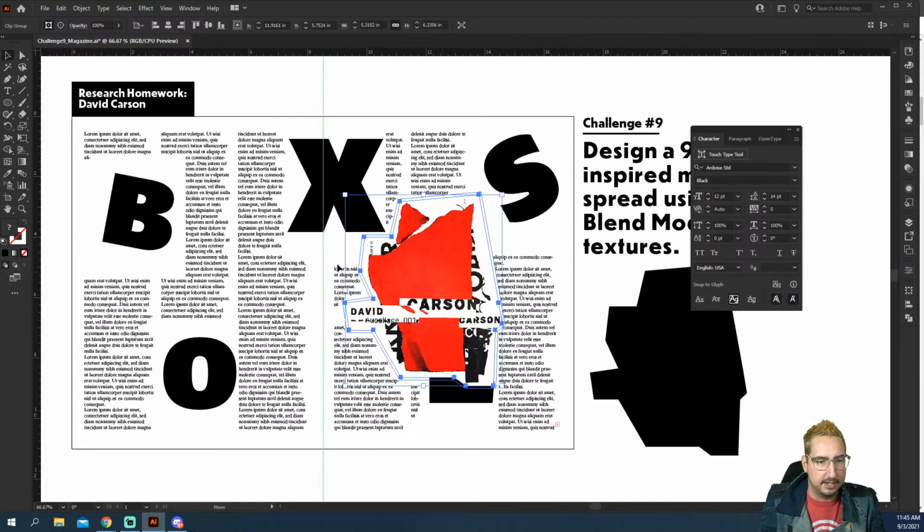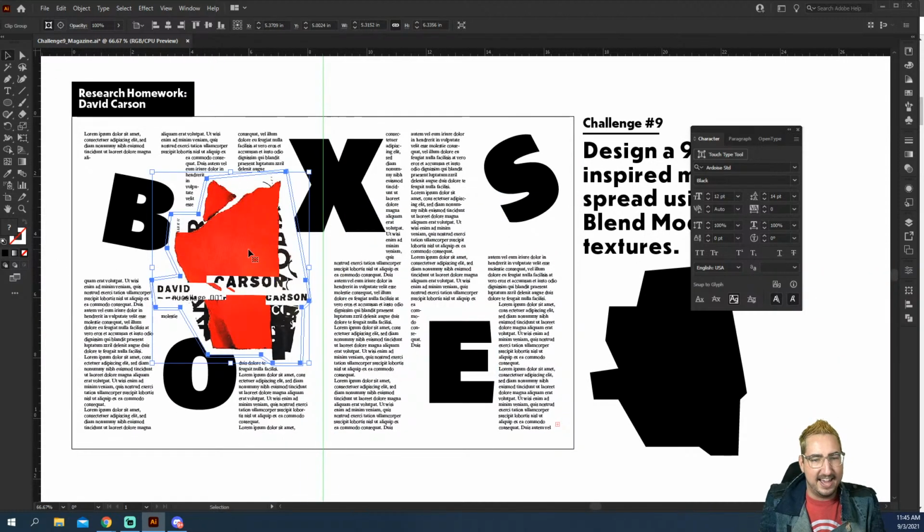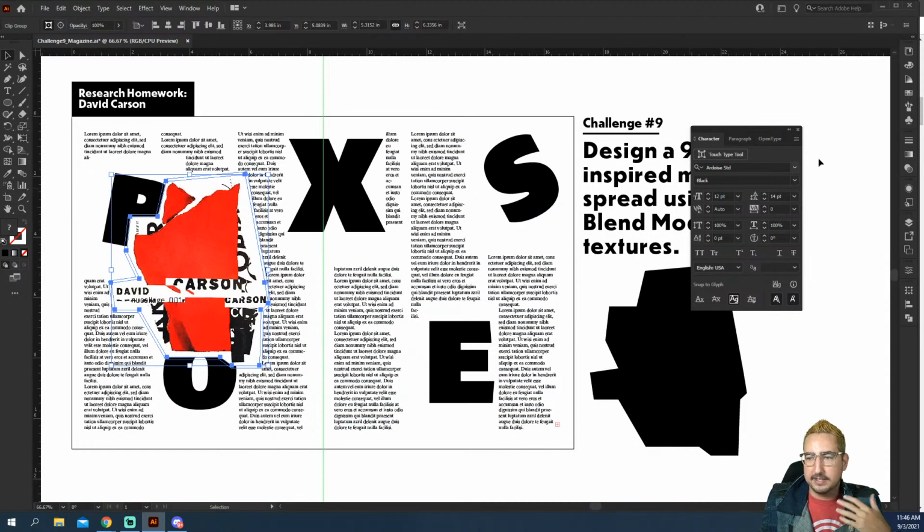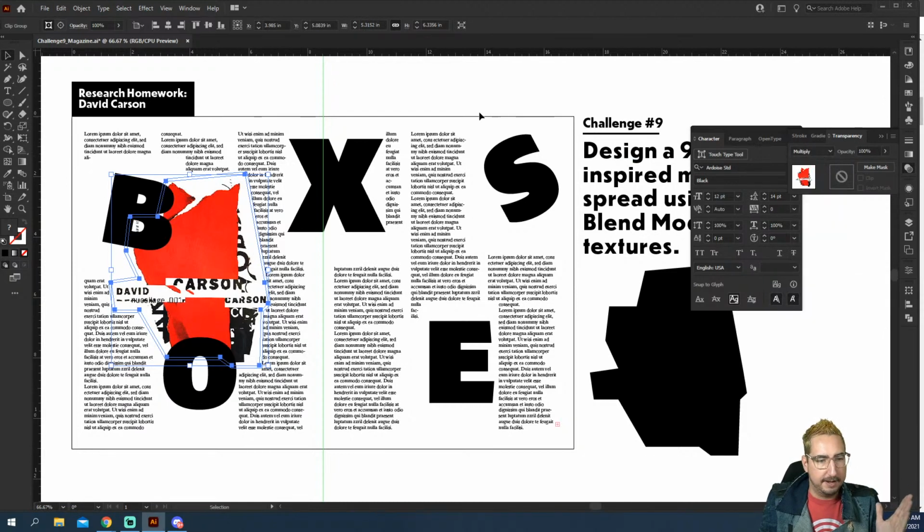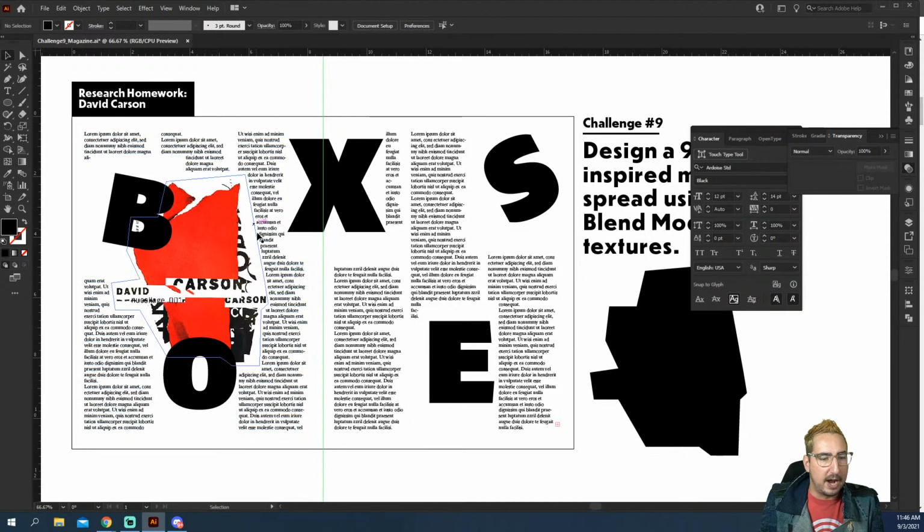We're just going to put it right here. Actually, let's put it over here. Yeah, looking crazy. So what we can do here is we are going to change this to multiply. And what's going to happen is it's going to take away all of the white area. So we're going to go to blending modes over here to transparency and change this to multiply. And that's going to make it so, again, it's still wrapping, but because it is over something else that is wrapping, it will not mess up those letters, right? So if two things have a text wrap on them, they will not text wrap each other. And so even though this shape is wrapping the body copy, it's not wrapping these titles here.